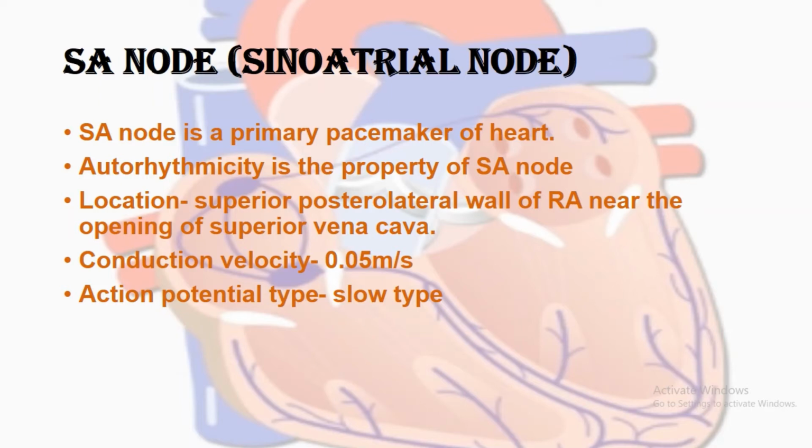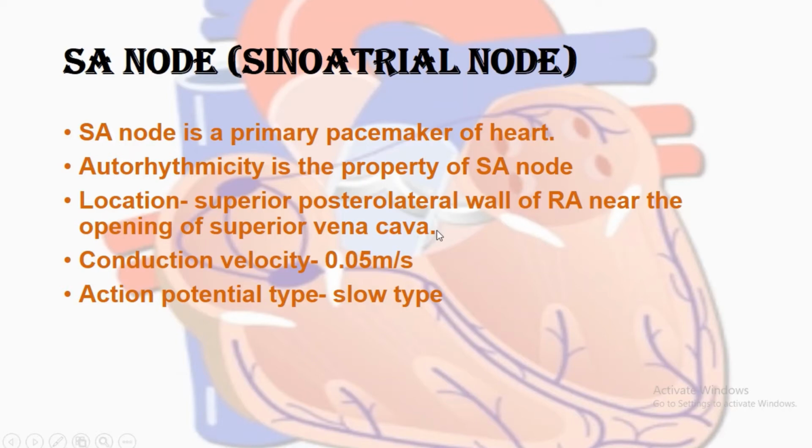Usually in pacemakers, the action potential type is slow type. I will cover action potentials when we discuss the electrophysiology of the heart. There I will cover the slow response action potential and the fast response action potential, and why one is slow and the other is fast.